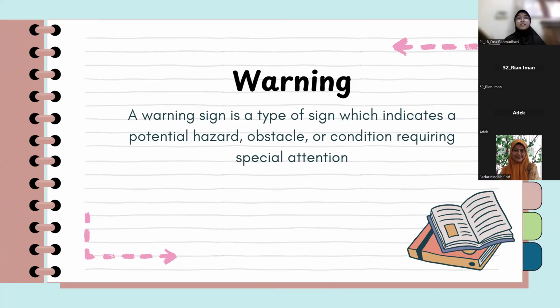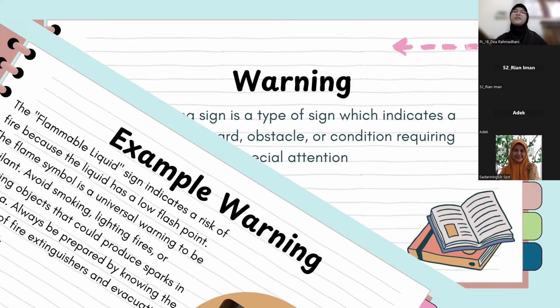The third one of safety signs is warning. A warning sign indicates a potential hazard, obstacle, or condition requiring special attention.